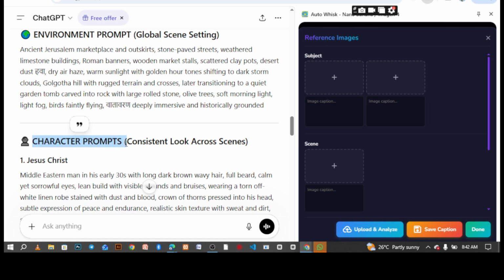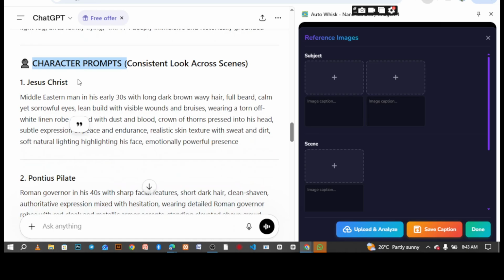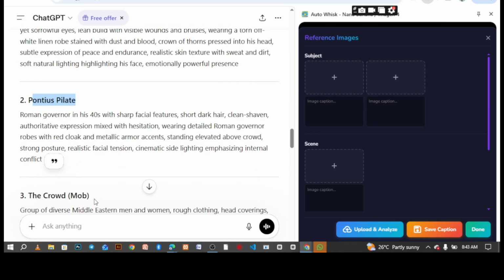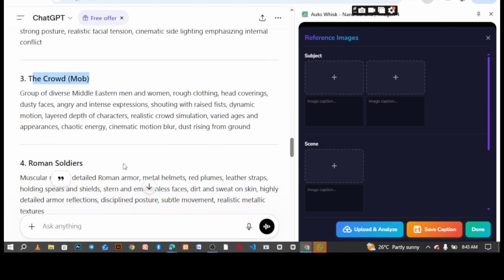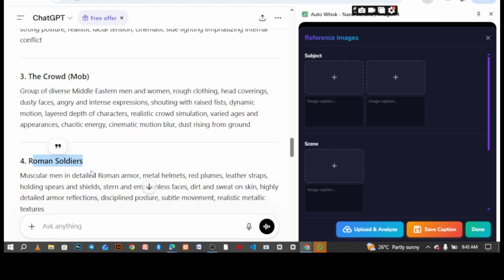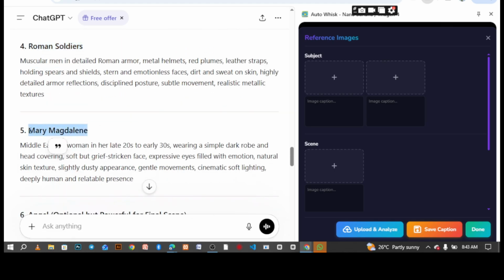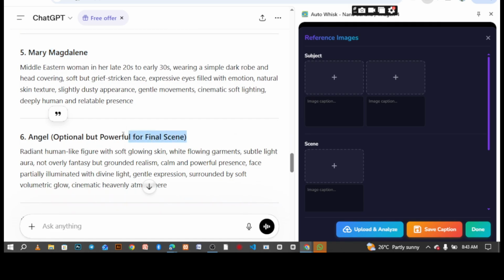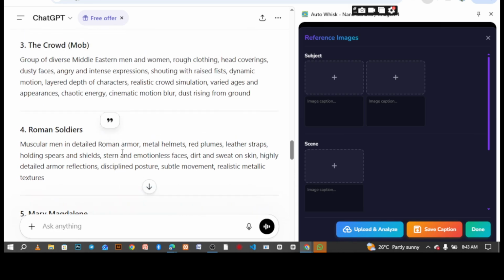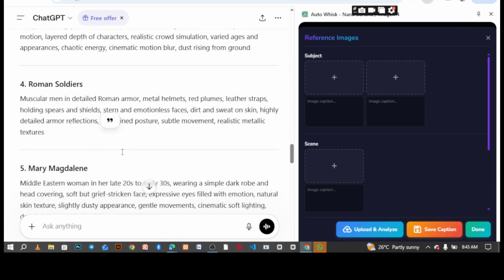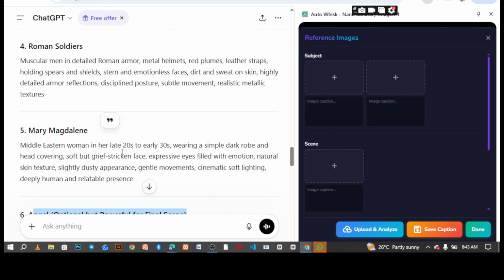For example, you have the mother, the father. Like here, this is the character: Jesus is a character. Pontius Pilate is a character. Crown Mob is a character, and Roman soldiers is a character. So these are the individual characters that I want to use. This is optional, if I want to include an angel inside. So these are additional characters that are going to be reflected in this video, and all of these must maintain consistency across all the scenes, both the environment and the master prompt. Do you understand that part?